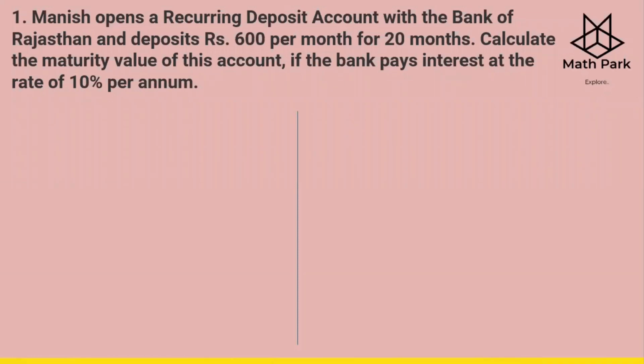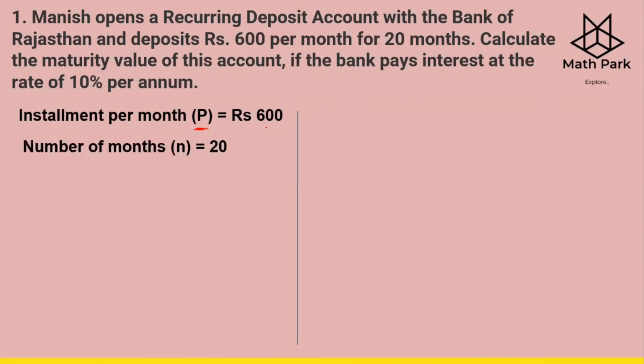Manish opens a recurring deposit account with the Bank of Rajasthan and deposits rupees 600 per month. He deposits rupees 600 per month for 20 months. Calculate the maturity value of this account if the bank pays interest at the rate of 10% per annum. So first we note down what all things are given. Installment per month, which we are going to denote here as P, is rupees 600. Then the number of months is going to be 20, which is given here directly. If it is given in years, we convert it into months. The rate of interest is 10% per annum.